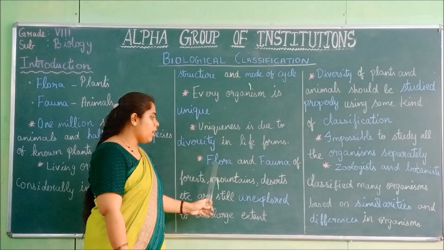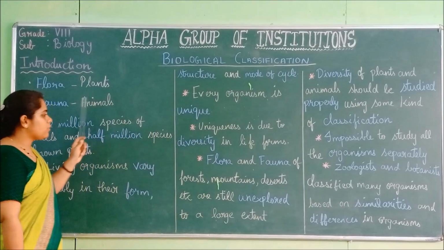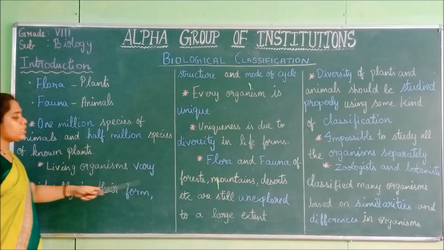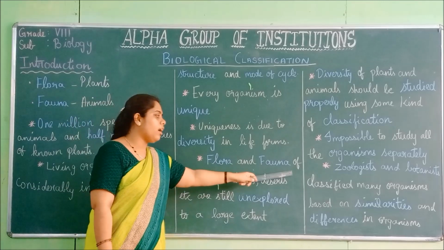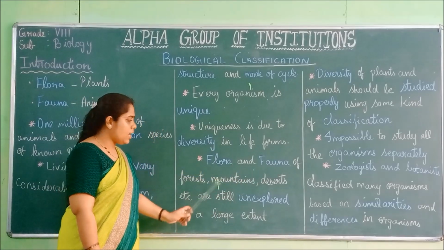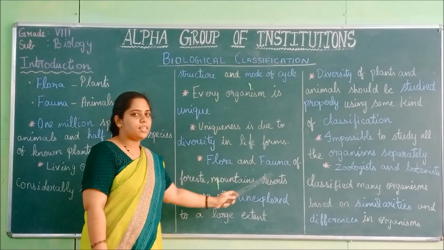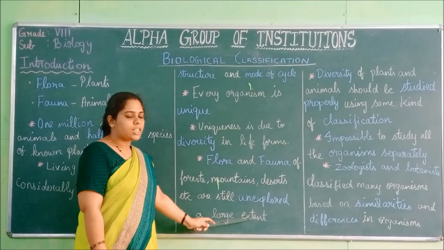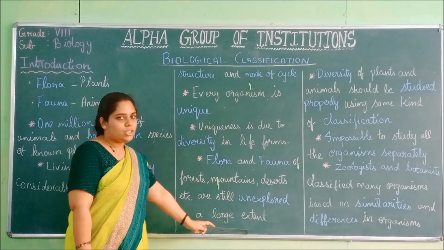Flora means plants, fauna means animals. The flora and fauna of the forests, mountains and deserts are still unexplored to a large extent.